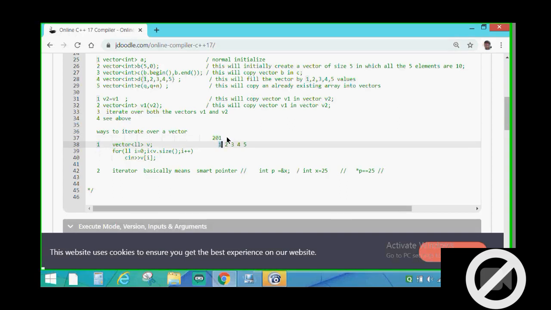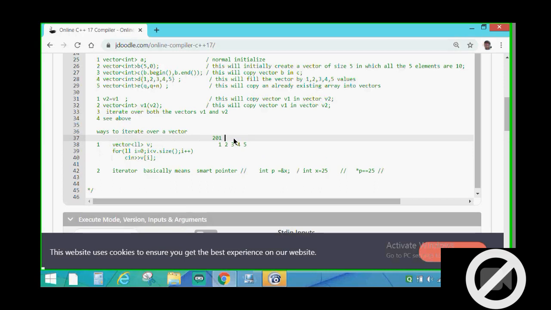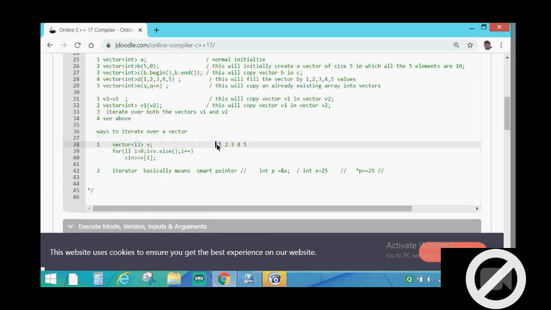If we take it as 4, then this will have 205, this will have 209, this will have 213, etc. But if there is a pointer which is pointing to the first element of this array, if that pointer is p, then if I dereference the pointer, what will it give me? It will give 1. Why?